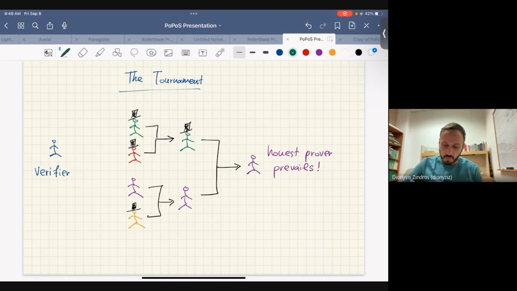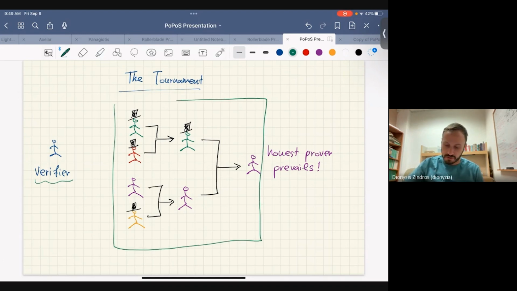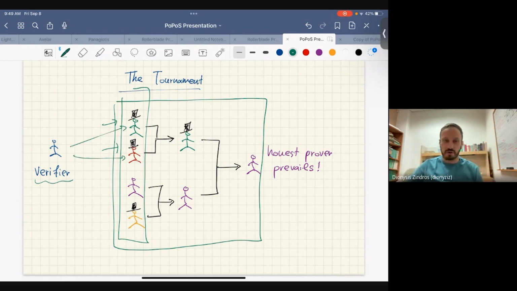What is happening is that the verifier is connected to all the provers, and then he draws this kind of picture, right? So he starts here, and he's like, okay, I'm gonna play this guy against that guy. So what he does is he connects to this guy, he connects to that guy, he starts by requesting the Merkle tree roots from everybody, and then he lumps them into groups that are in agreement with each other. And if people are in disagreement, he's going to say, okay, I'm going to take you, and I'm going to take you, and I'm going to play you against each other. And if one of you is honest, they're going to win, right? And then I'm going to take the winner.